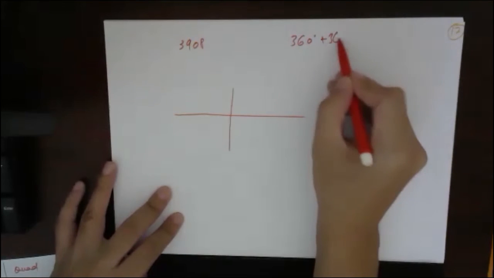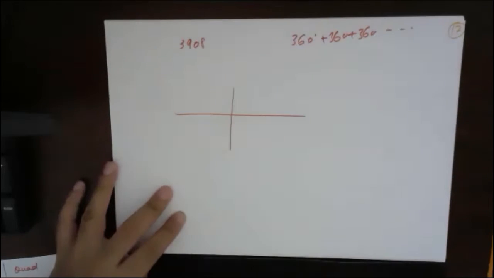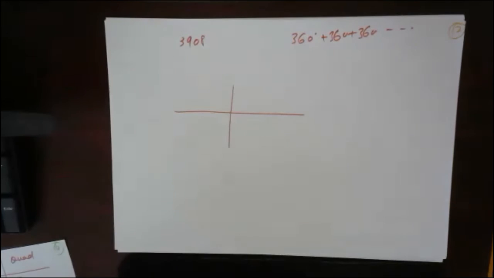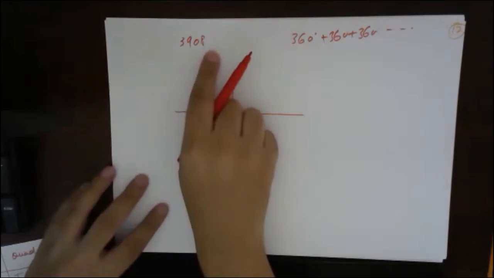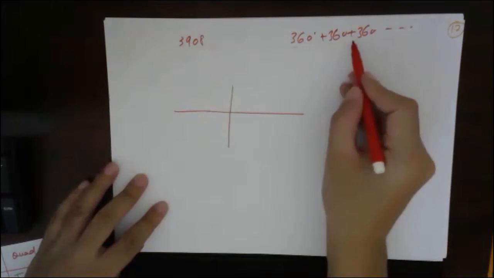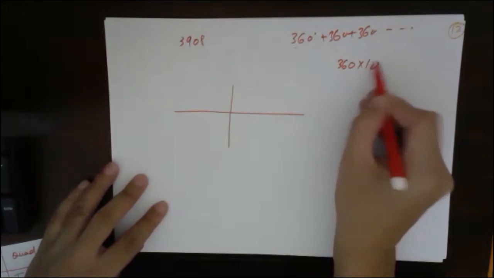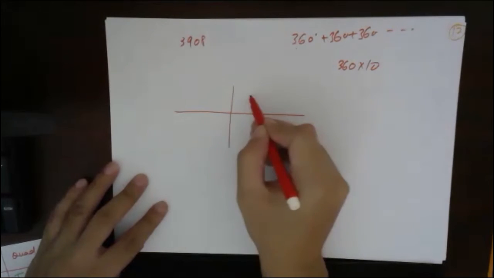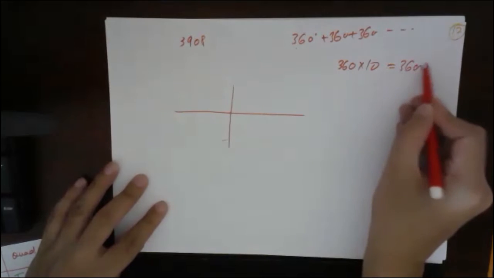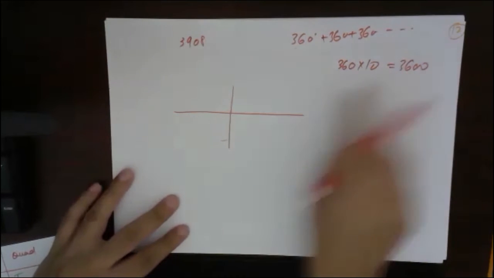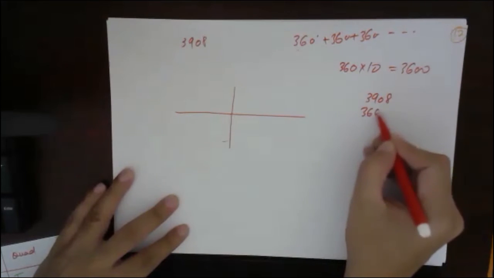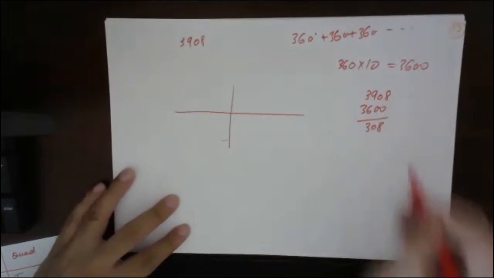So for 3908, I see how much minimum rotation I need. 360 into 10 means 10 rotations, which gives 3600. Subtracting 3600 from 3908, I get 308 degrees left.